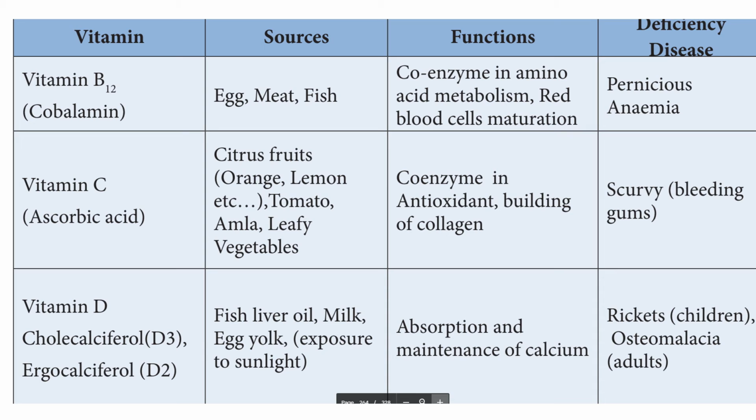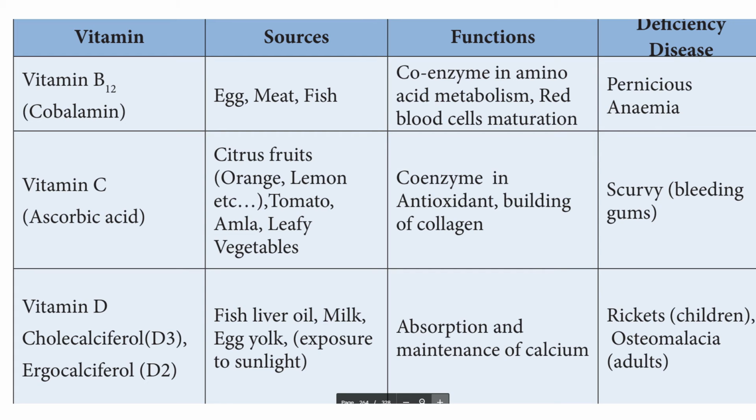Then let us see vitamin B12, cobalamin. It is also called cobalamin. The sources of vitamin B12: egg, meat, fish. Okay, functions of vitamin B12: coenzyme in amino acid metabolism, red blood cell maturation. Then the deficiency disease caused by vitamin B12: pernicious anemia. Okay, that is a red blood cell deficiency.